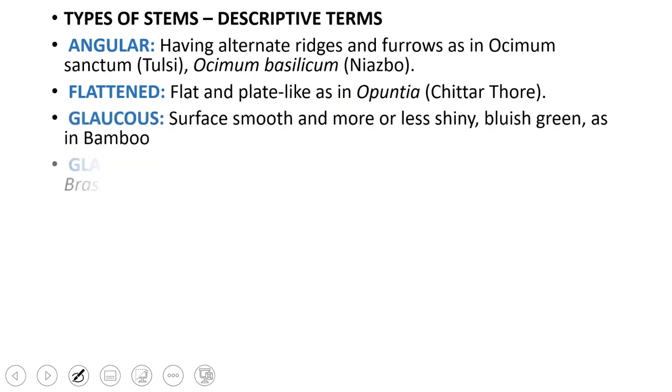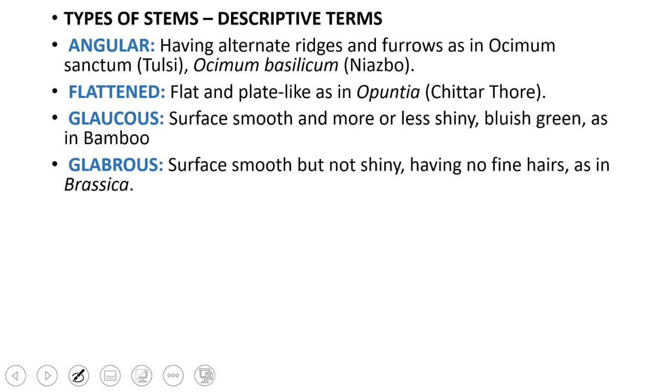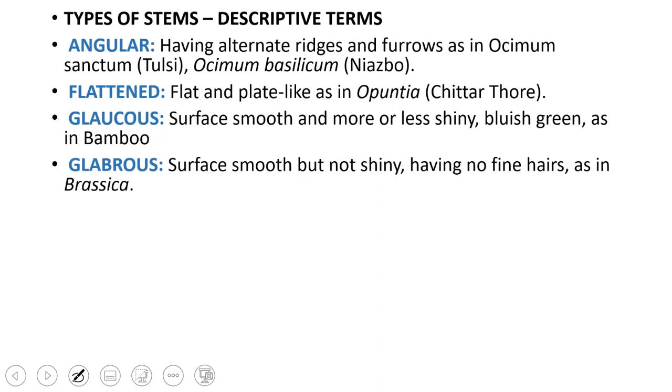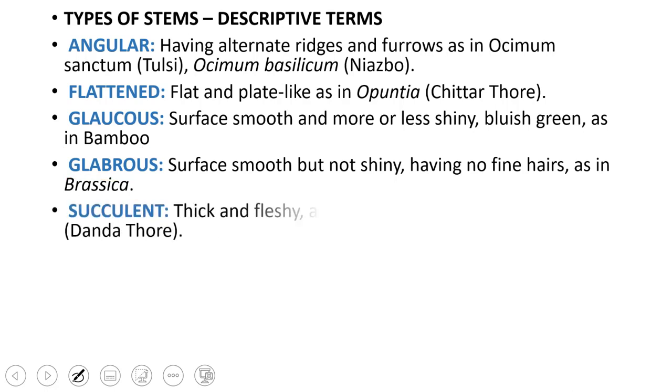Then we have glaucous and glabrous. Now these two terms have a subtle difference. When the surface is smooth and shiny, it is glaucous. When it is smooth but not shiny, it is glabrous. So this is a small, subtle difference between these two terms. When there is a shine and also smoothness, it is glaucous. But when the stem is smooth but not shiny and there are also no hairs on it, it is glabrous. Shiny is mostly found in bamboo, glabrous in brassica and other plants when there are no hairs.